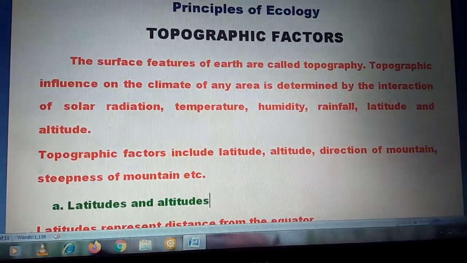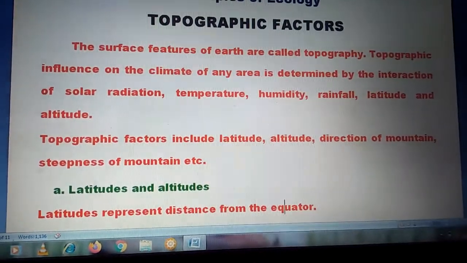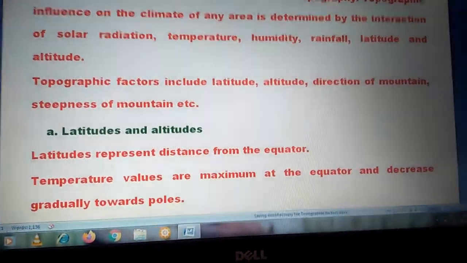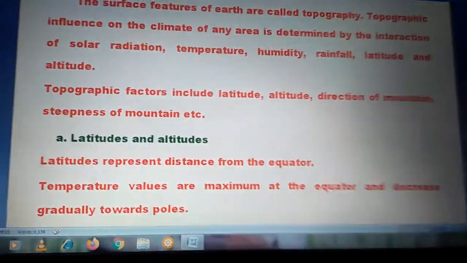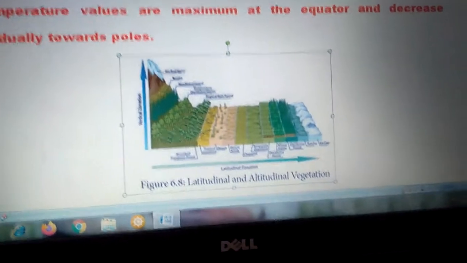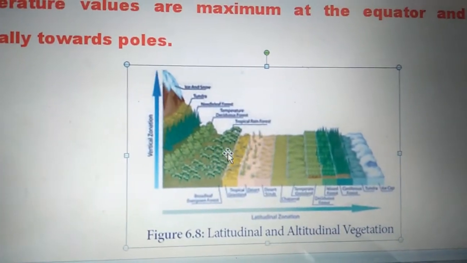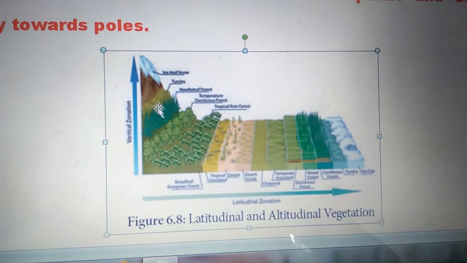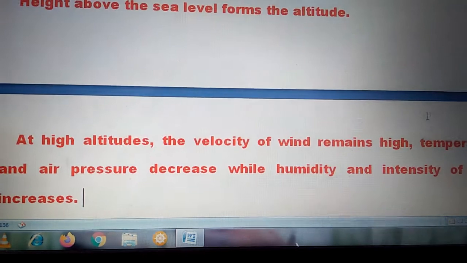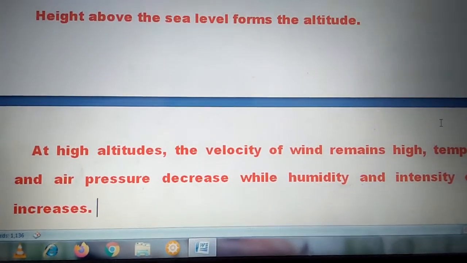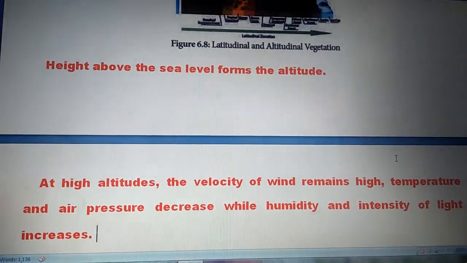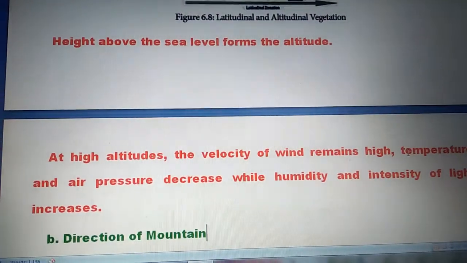Latitudes and altitudes. Latitudes represent distance from the equator. Temperature values are maximum at the equator and decrease gradually towards the poles. See the figure: latitudinal and altitudinal vegetation. Height above the sea level forms altitude. At high altitudes, the velocity of wind remains high. Temperature and pressure decrease while humidity and intensity of light increase.